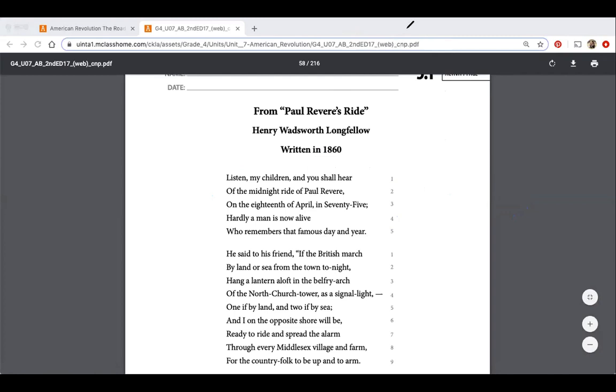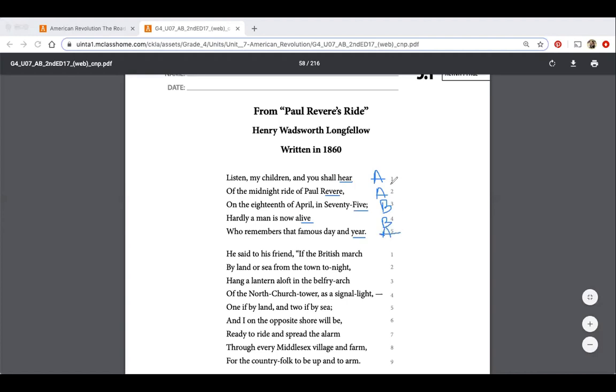From Paul Revere's Ride, it starts, "Listen, my children, and you shall hear of the midnight ride of Paul Revere. On the 18th of April in '75, hardly a man is now alive who remembers that famous day and year." You're going to notice that it has here, Revere, '75, alive, and year. So that means that's A, B, A.